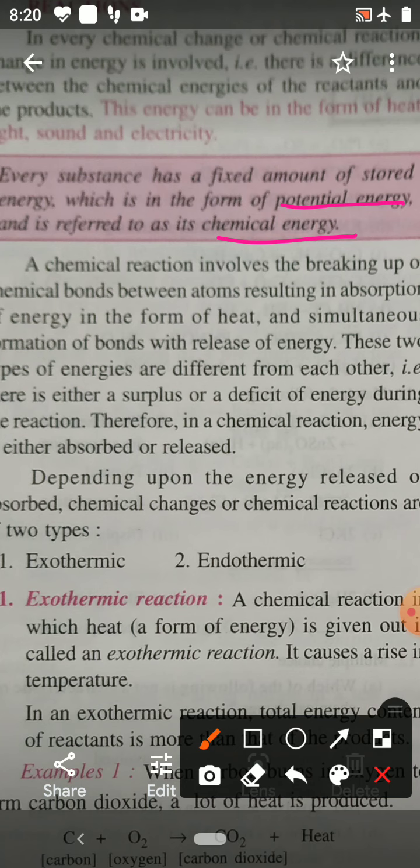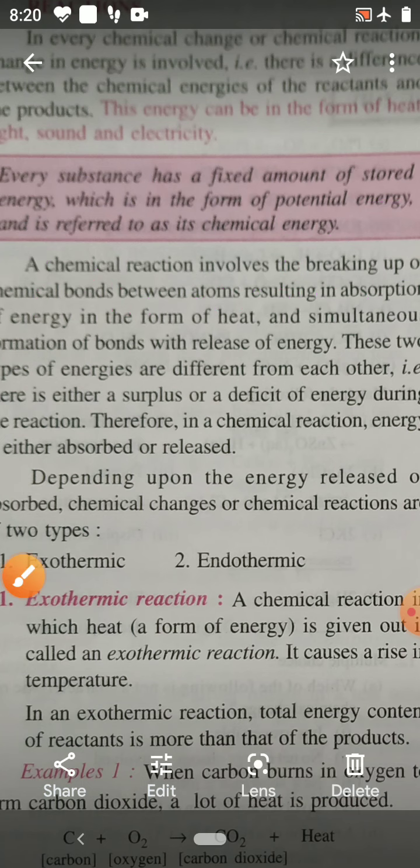So in a chemical reaction, either energy is absorbed or energy is given out. If energy is absorbed, it is known as endothermic reaction. If energy is given out, then it is known as exothermic reaction. So children, you have to study on the basis of energy released or energy absorbed.